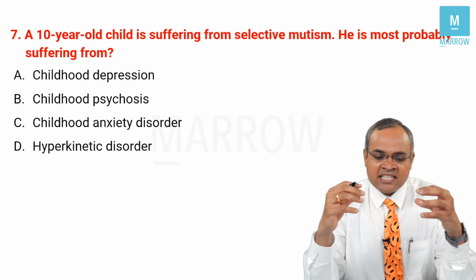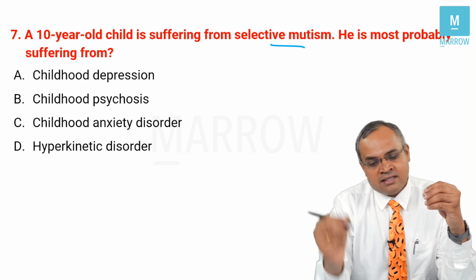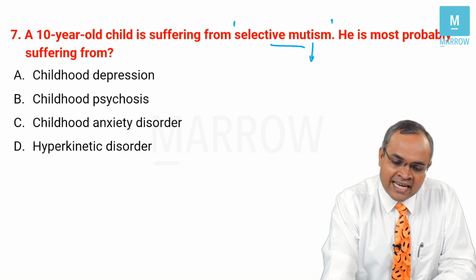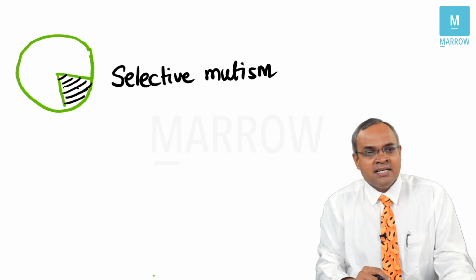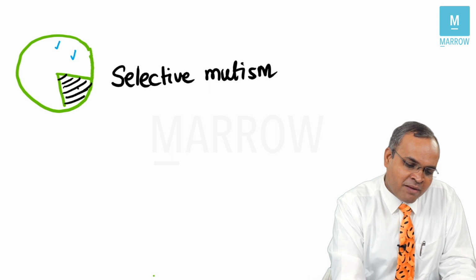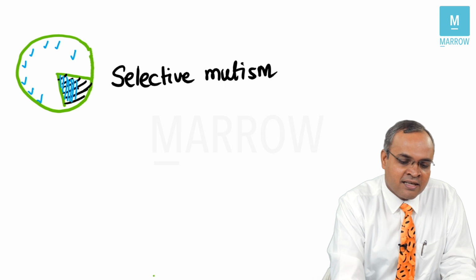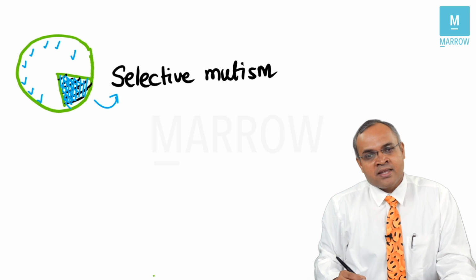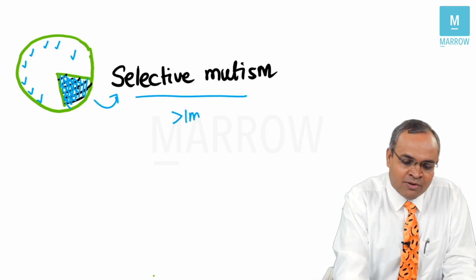A 10-year-old child is suffering from selective mutism. He is probably suffering from what? Selective mutism. Now, what do you mean by mute? Mute means silent, right? So, selective silence. What does it mean? It basically means the child is able to talk in many places normally, but in some specific places, the child is completely mute and unable to talk. That is what is called selective mutism. For you to say somebody is having selective mutism, these symptoms should be lasting for more than 1 month at least.